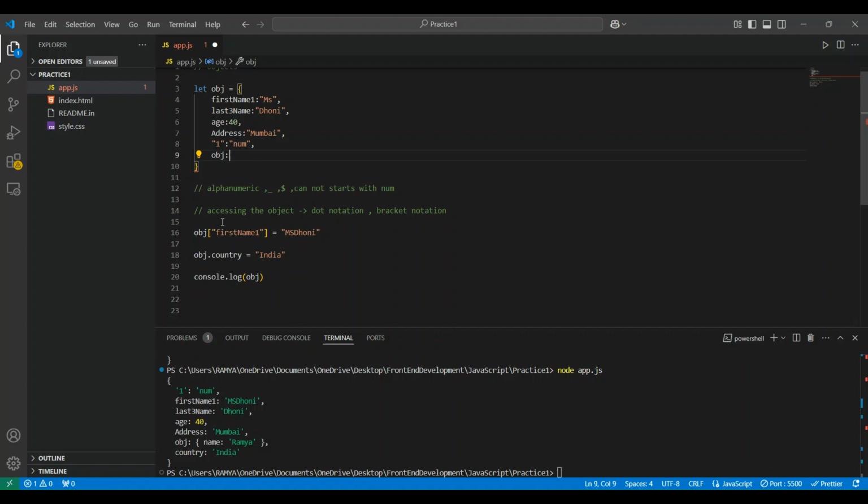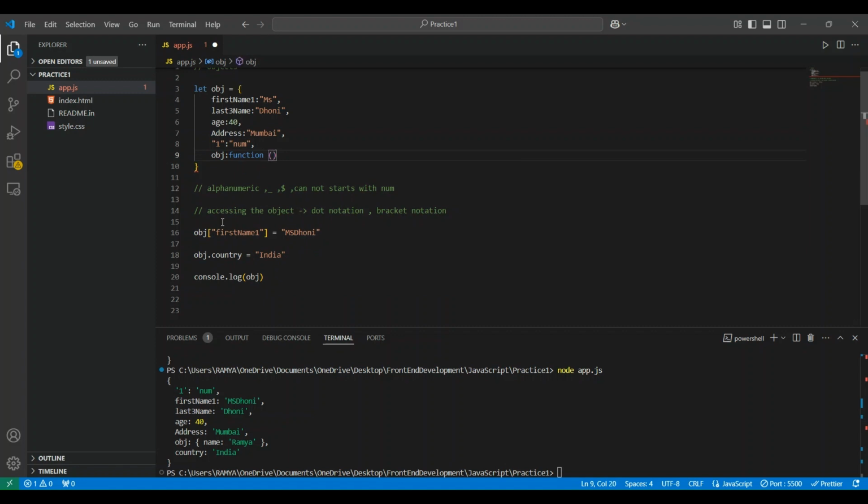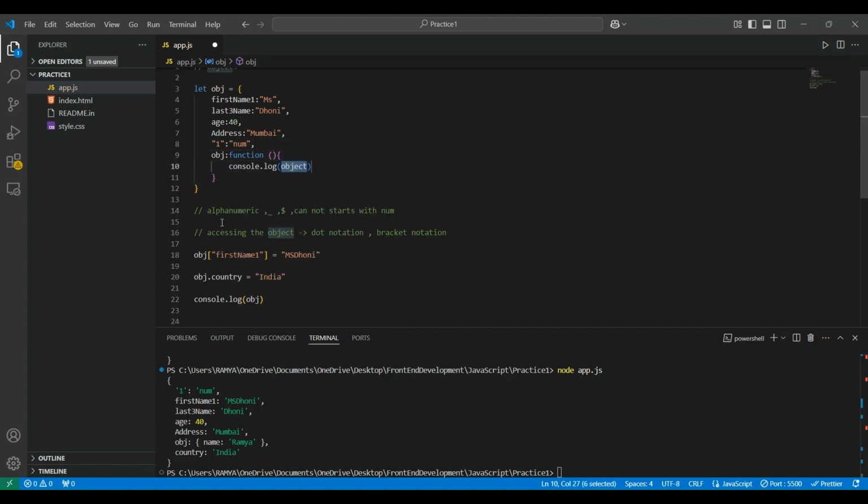It also supports a function as a value. Let me add a function that returns hello. Here we can see the function is added, right?